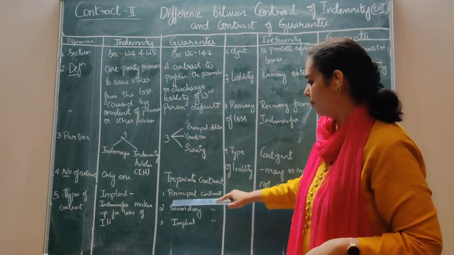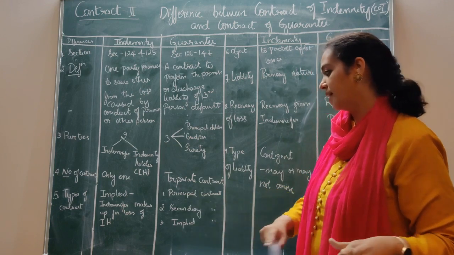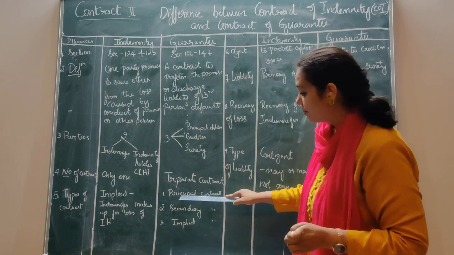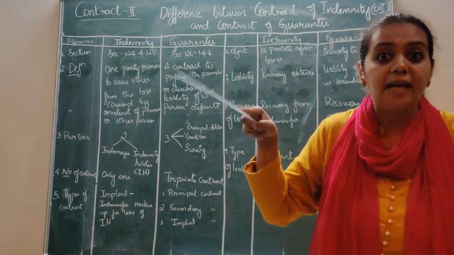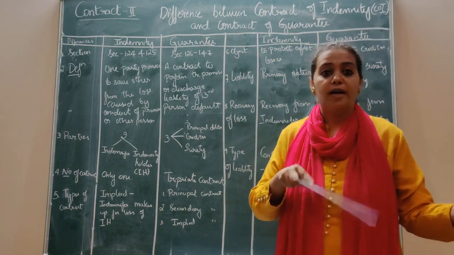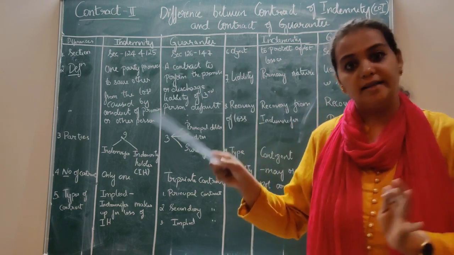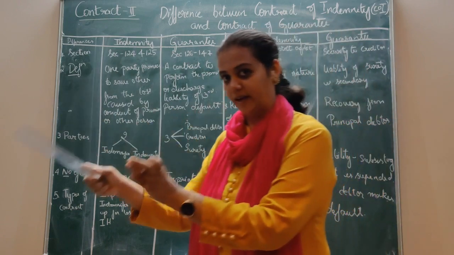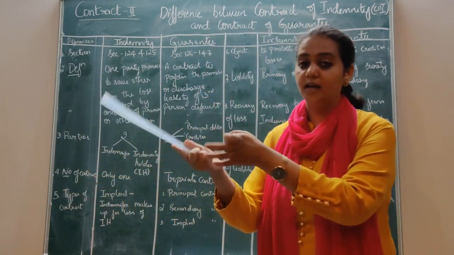Here it is: the principal contract, secondary contract, and implied contract. Remember, I explained the types of contract. The principal contract is the main contract between the principal debtor and the creditor. That is your principal contract. That is, the principal debtor takes a loan from the creditor and says that he will repay it.